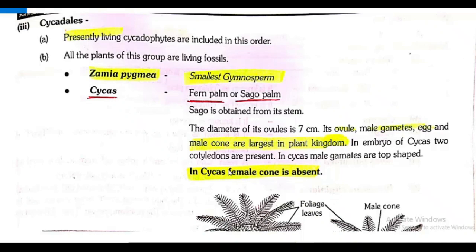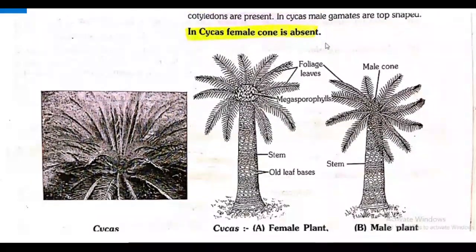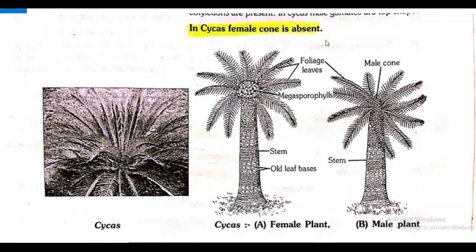Point is clear for you? Here the Cycas figure is given. In that, the female plant is shown, and the male plant is also shown. In the female plant you can see all the leaf bases, stem, and megasporophylls, which bear the megasporangium. In that, megaspores are developing. Foliage leaves are present in both the male plant and the female plant. Even the male cone you can see in the figure.